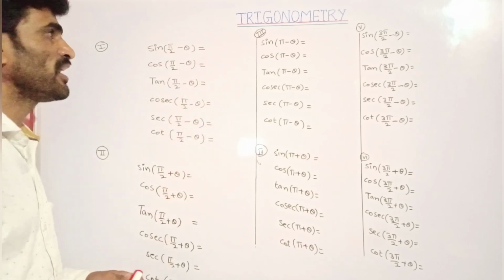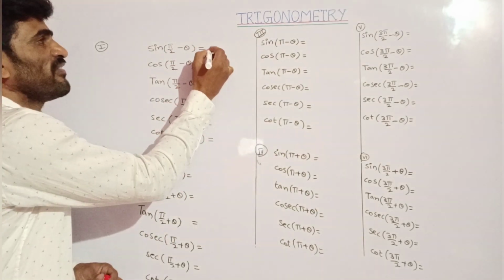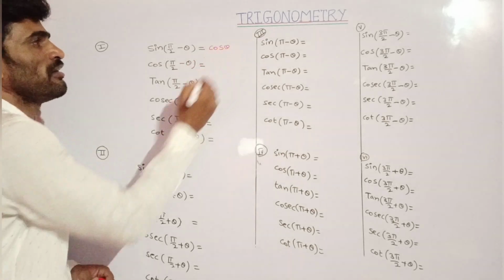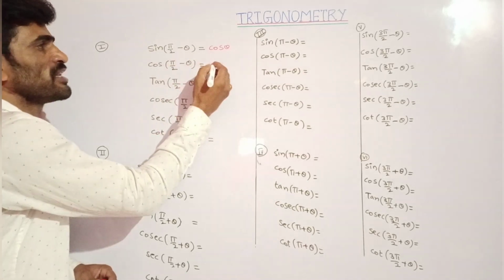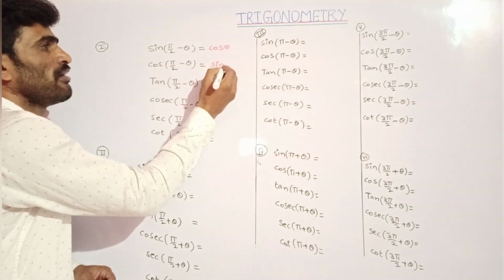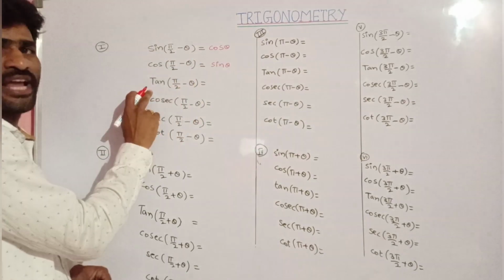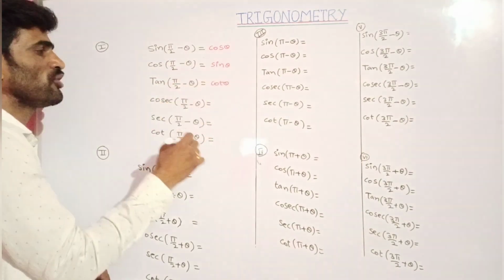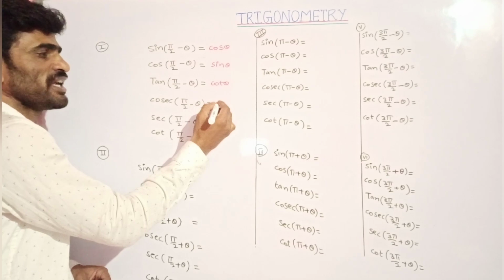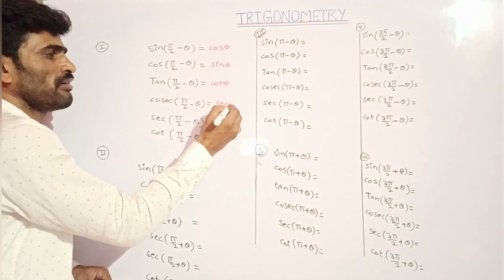That's why here the results will be: sin of pi by 2 minus theta will be plus cos theta. Cos of pi by 2 minus theta will be plus sin theta. The ratio will be changed. Tan of pi by 2 minus theta will be cot theta, because every trigonometric ratio will be changed. Cosecant theta will be changed into secant theta.